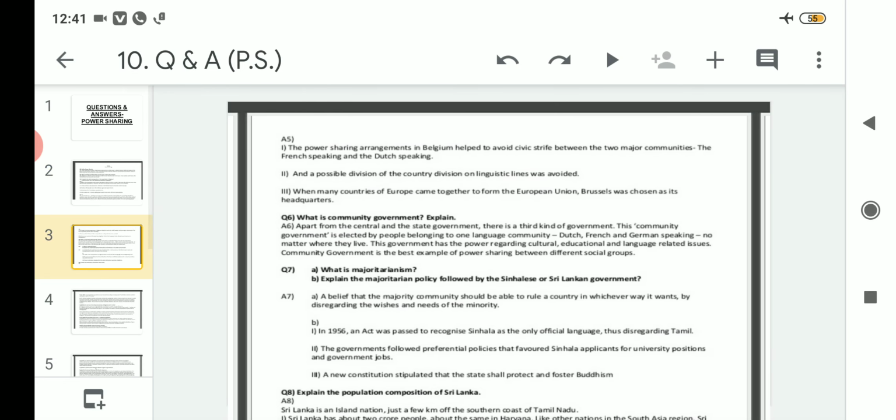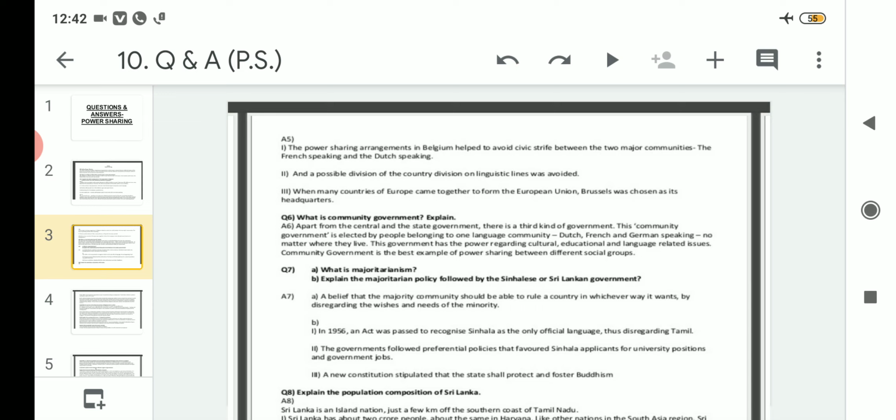So today we will proceed with question number 6, that is, what is community government? Explain. So let us proceed then. Apart from the central and state government, there is a third kind of government. This community government is elected by people belonging to one language community, that is Dutch, French and German speaking, no matter where they live. The government has power regarding cultural, educational and language related issues. Community government is the best example of power sharing between different social groups.